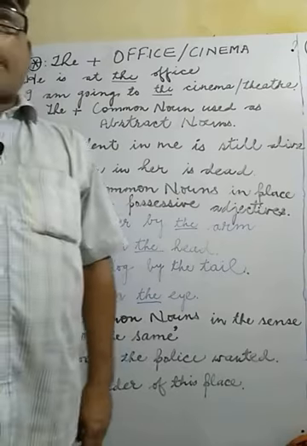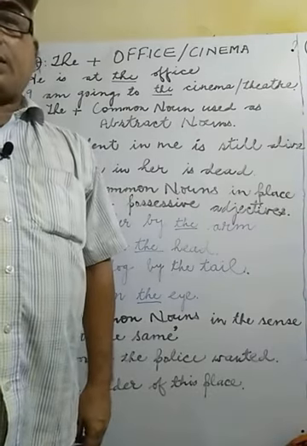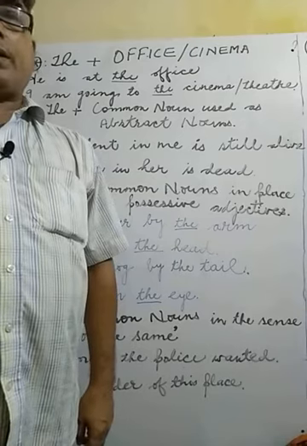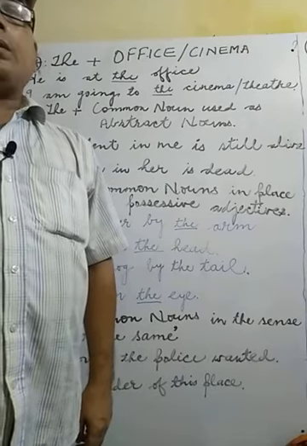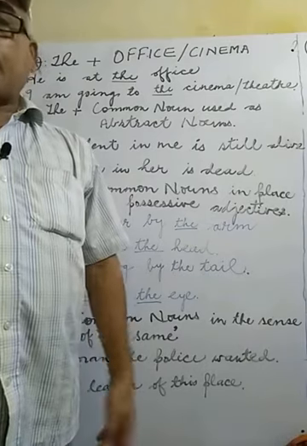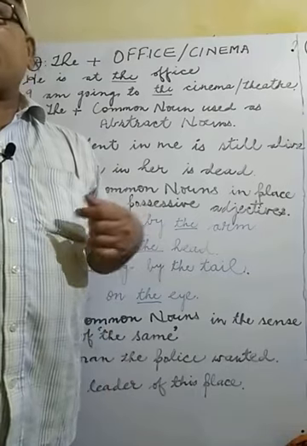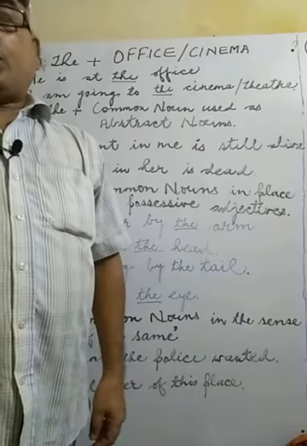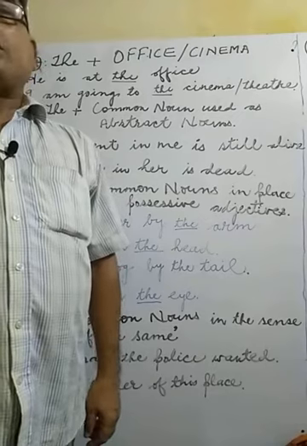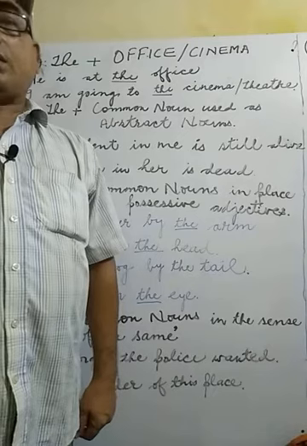Students, generally we visit offices, we visit cinemas, we also go to the theater for amusement, for recreation purposes. So before office or cinema or theater, we generally apply article the.